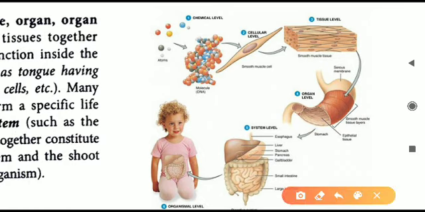From the smallest level, we have different atoms. In chemistry we learned that different atoms combine together to form molecules. That is what you have seen in chemistry. Different molecules then combine together to form what is called a cell.